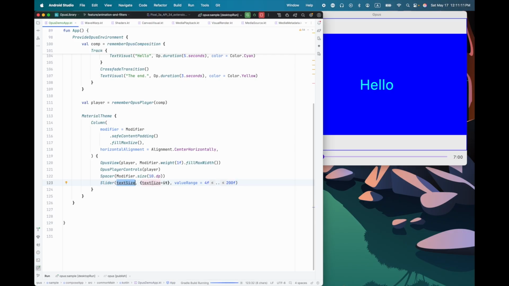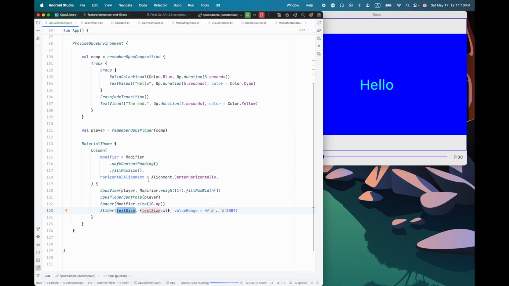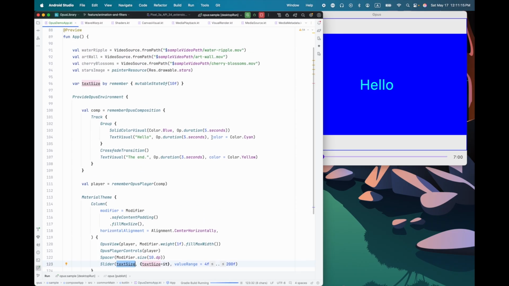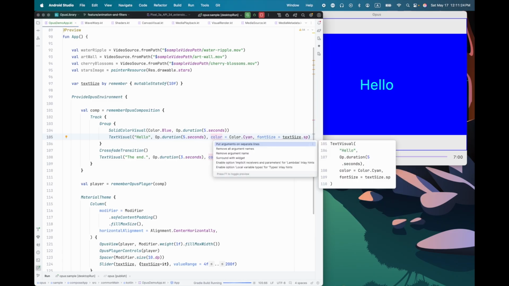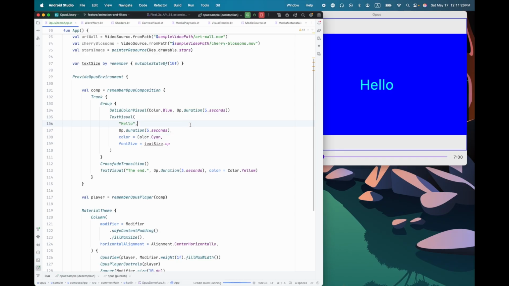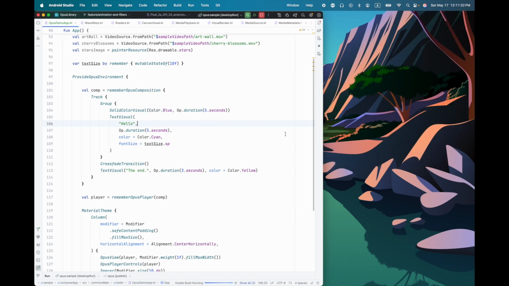Now we can adjust the text size, and we just need to use that somewhere. So let's do that here. We'll say font size. That needs to be in SP, of course. Let me put those on separate lines. It's easier to see. So we have a 5 second duration, and the text size is now coming from that slider.